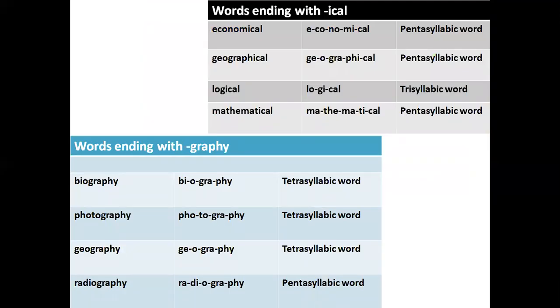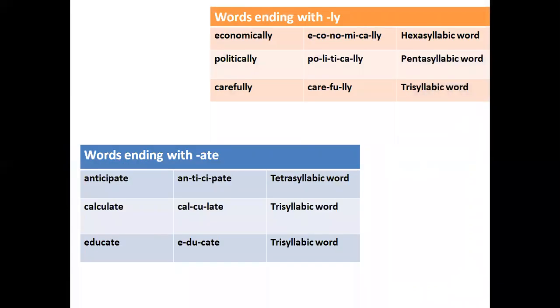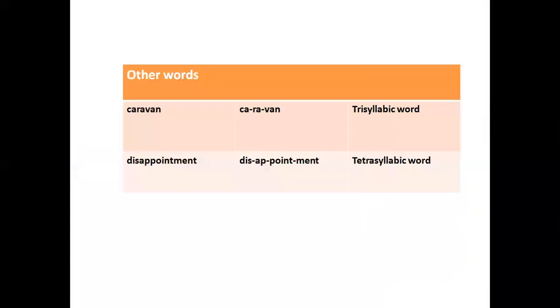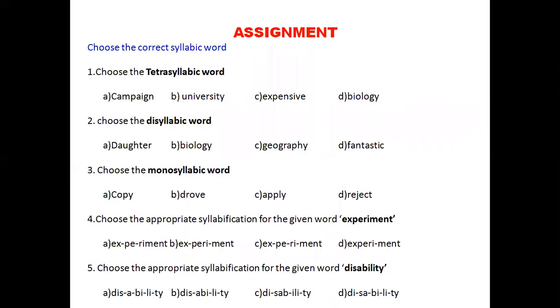Then words ending with ICAL: economical, geographical, logical, mathematical. Then words ending with GRAPHY: biography, photography, geography, radiography. Then words ending with LY: economically, politically, carefully. Words ending with ATE: anticipate, calculate, educate. Other words: caravan, disappointment. So this is the assignment. Choose the correct syllabic word. So you have to write in your notebook.